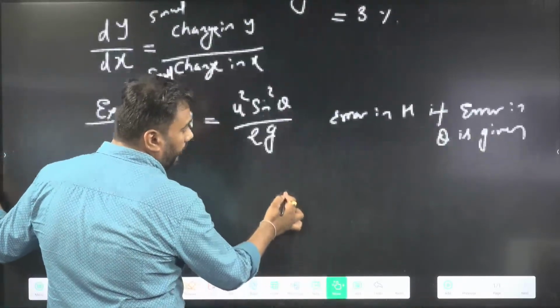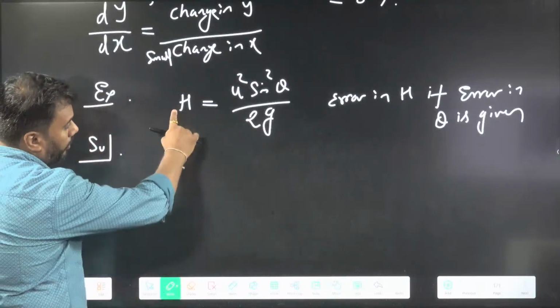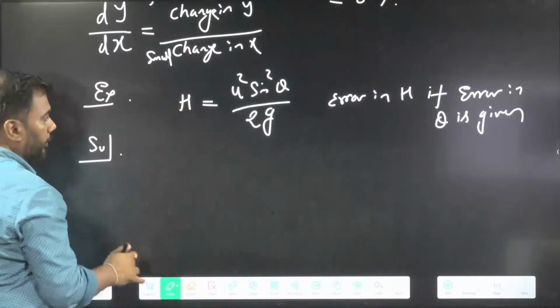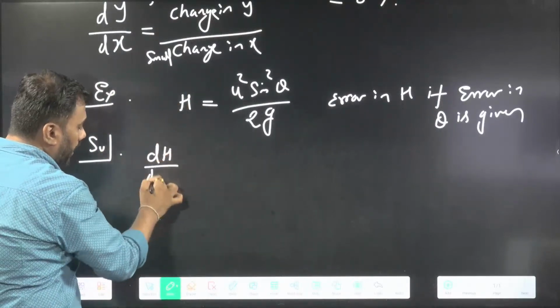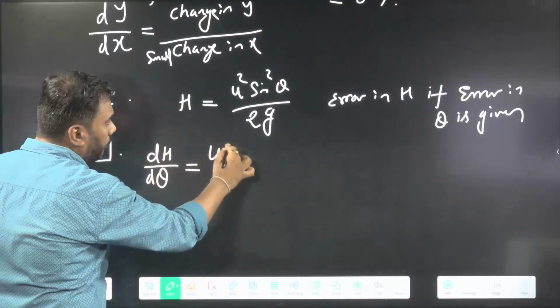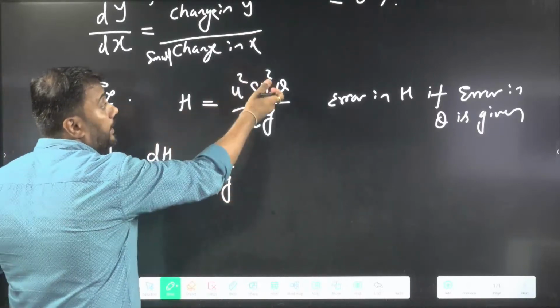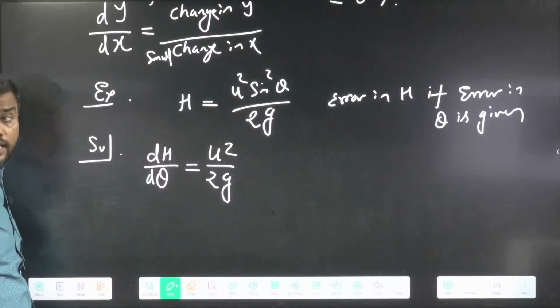Differentiate this equation. I want error in H, and error in theta is given. So just differentiate this equation, dH by d theta. Assume u square and 2g is constant. Sine square theta, how will I differentiate that?